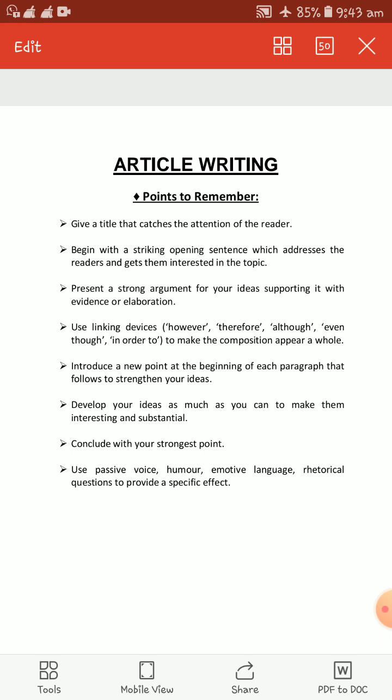The last one, use passive voice. Humor, emotive language, rhetorical questions to provide a specific effect. You should have a good sense of humor also. You should use passive voice. Rhetorical questions also you can use, because all this will provide a special effect to your composition. So these are the important things that you have to remember.